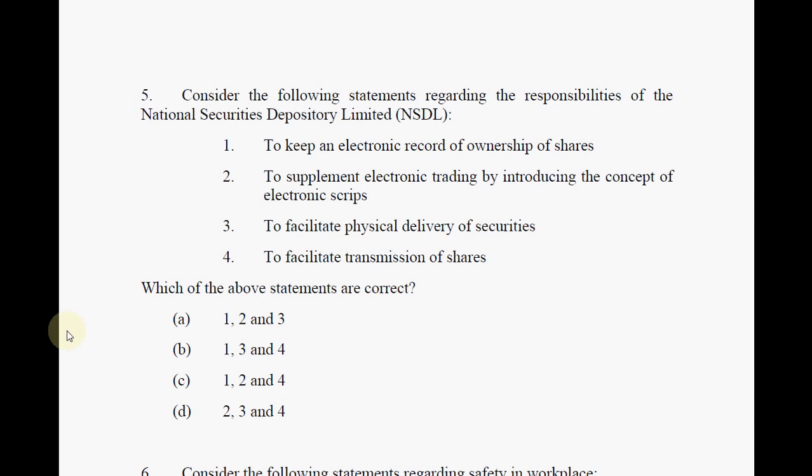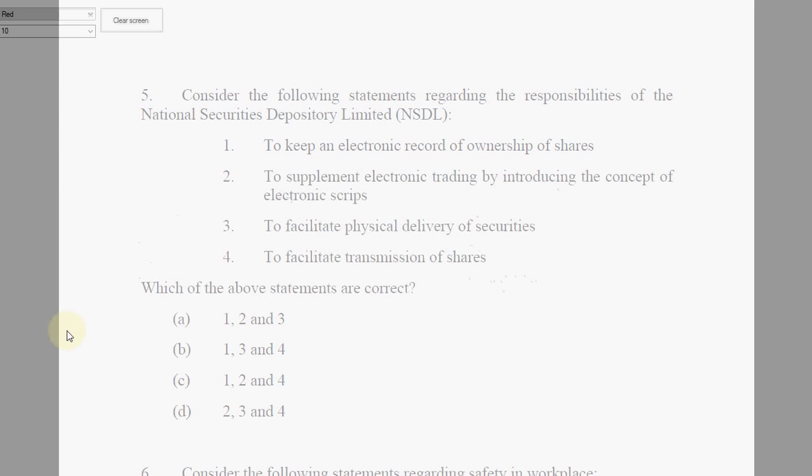But when NSDL came into the picture, everything became online. So you can sell and buy whenever you feel like. The right moment you buy it, you are ready to sell. So NSDL helps you in that way. And the solution for this question is C, where all the choices 1, 2, 3, 4 are correct.